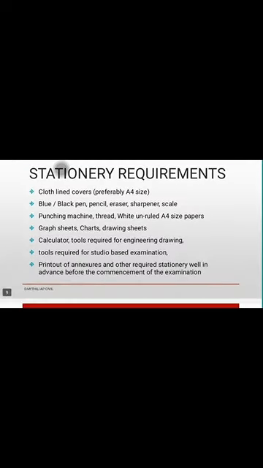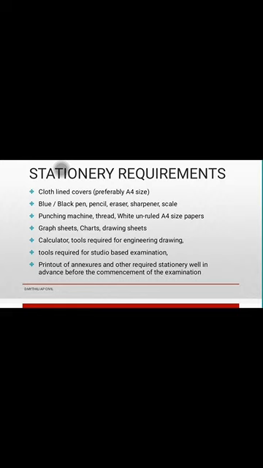And the stationery requirements are: cloth-lined covers, which are for dispatching the hard copy, and blue or black pen, pencil, eraser, sharpener, scale and a punching machine. You need a punching machine because you should not staple your papers. A maximum of 15 A4 sheets you can use, front and back, so totally 30 pages. In all the pages, as I said, the details like register number, and at the bottom you should write the page number, date and signature. So in all 30 pages all the details must be filled.